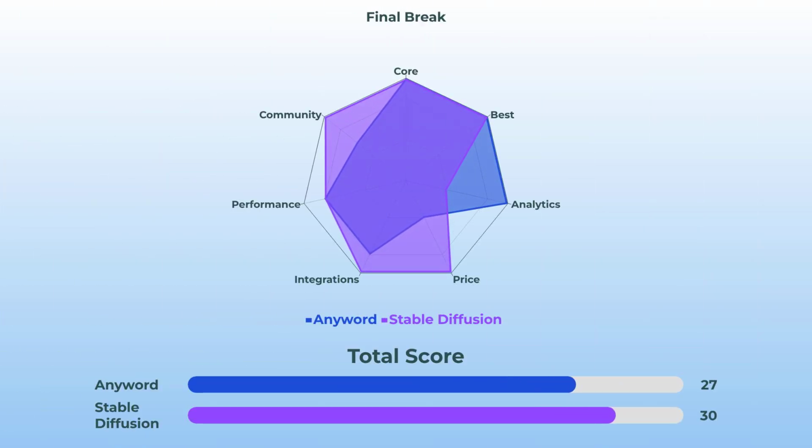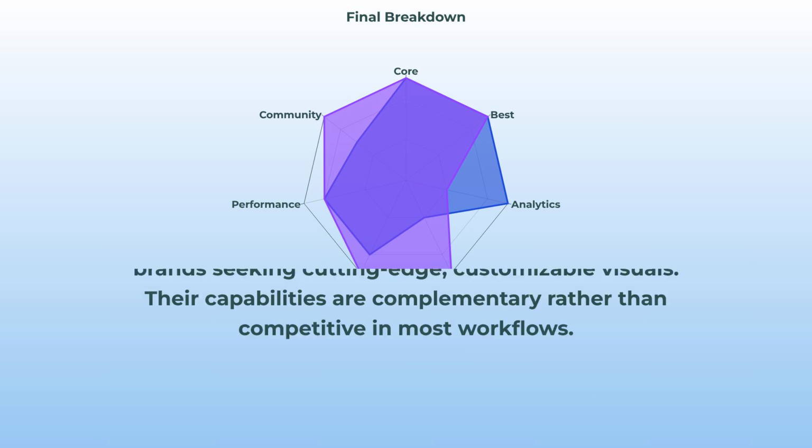Let's lay out the scores visually in a radar chart, so you can actually see which tool blows the other out of the water in each area. Anyword dominates in analytics. Stable Diffusion murders the game in both community and integrations, and both absolutely shine in their core jobs.